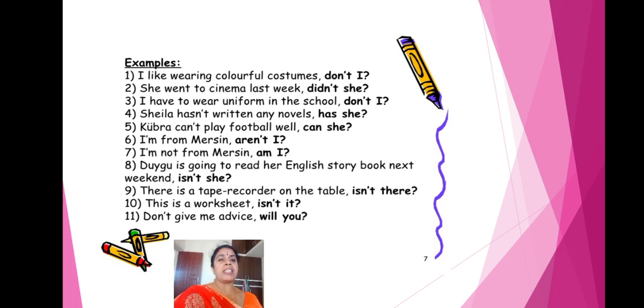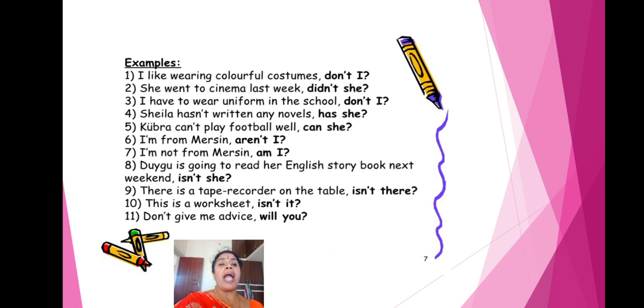Went is the verb form. Go is the V1 form, went is the V2 form. That's why didn't she. I have to wear uniform in the school. You have already learned: don't I. Sheila has not written any novels, has she? Why have we written "has she"? Because this is a negative sentence, so that's why positive.